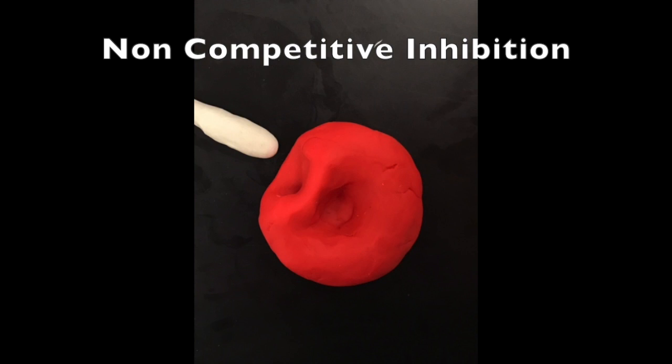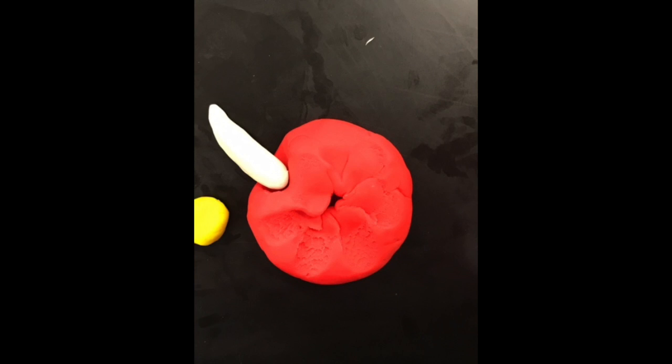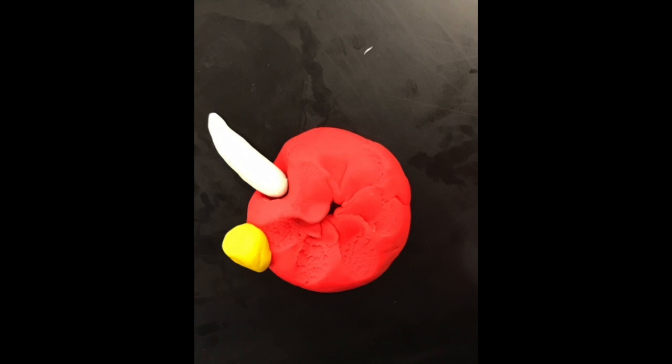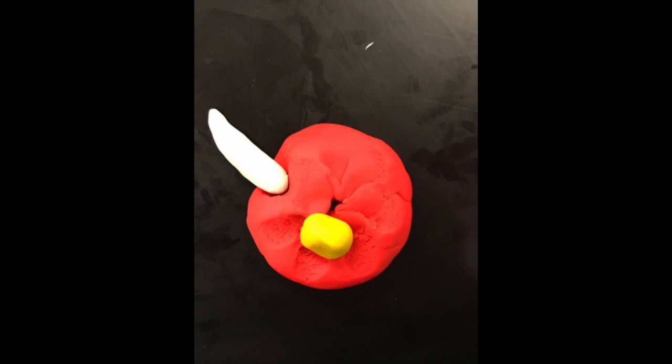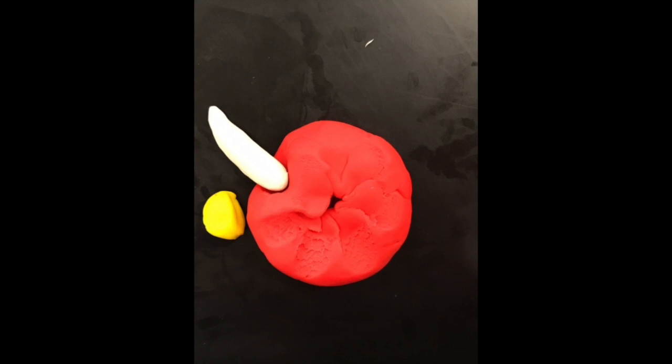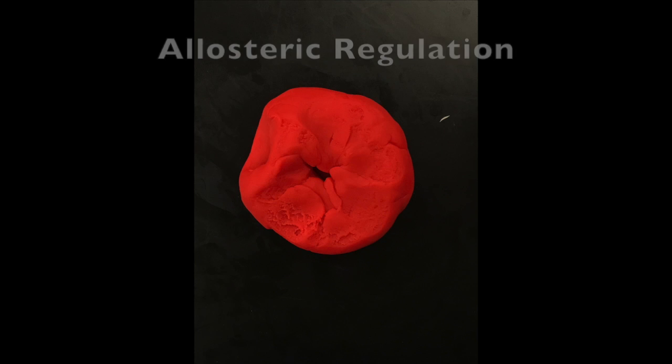Non-competitive inhibition. Non-competitive inhibition occurs when a molecule binds to a spot other than the active site on the enzyme. This inhibition changes the structure of the enzyme so the substrate can still bond to it, but the reaction will not be as efficient or as effective as the traditional complex.